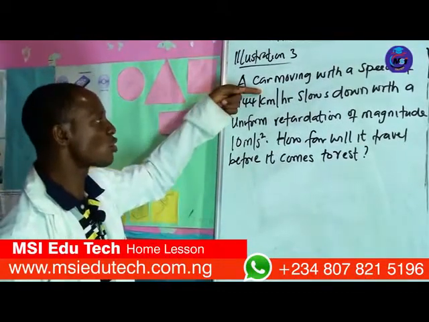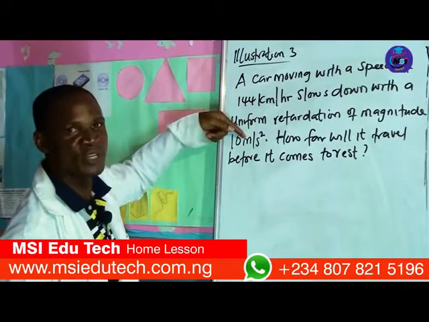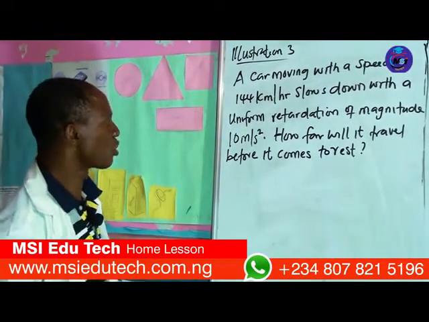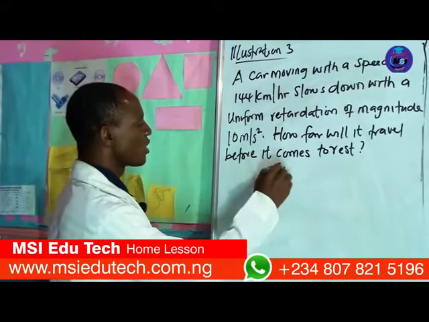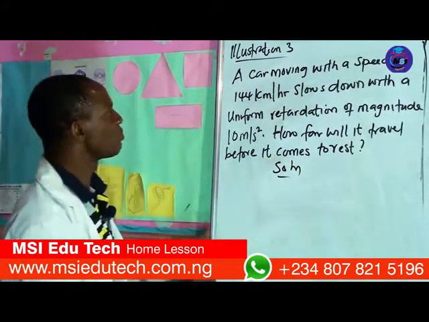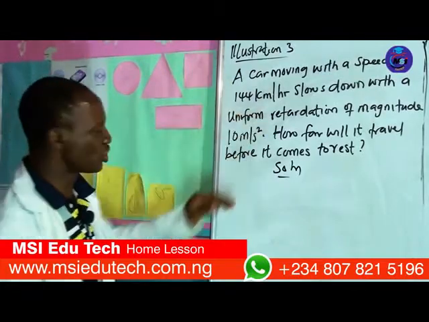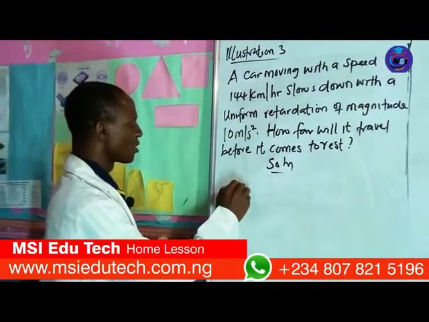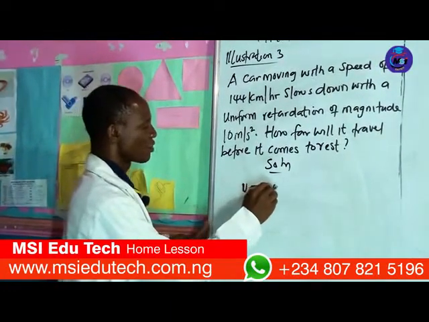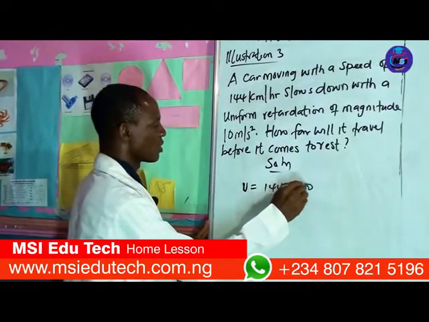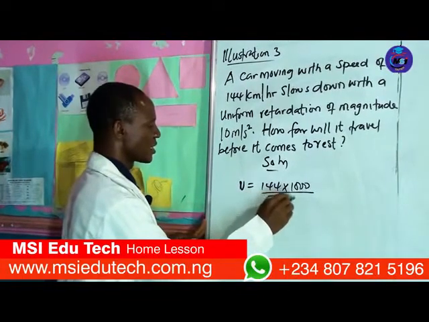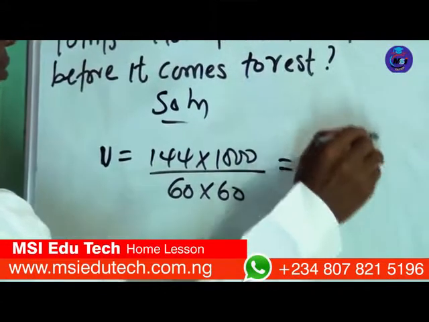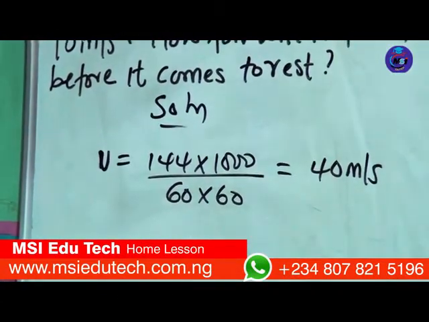So we have to turn this one to meter per second so that it can be in conformity with this one before we begin to solve the problem. What we are given here is a speed of 144 km per hour as the velocity, but we have to convert it first. To convert it, we have v equal to 144 multiplied by 1000 divided by 60 times 60. That will give us 40 meters per second. So that's how to get that done first.